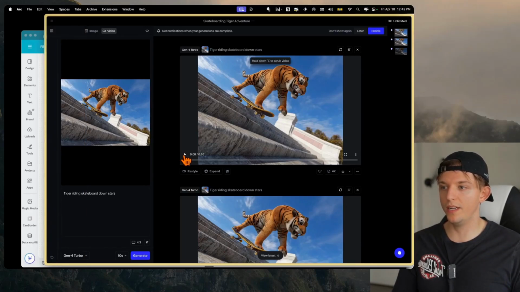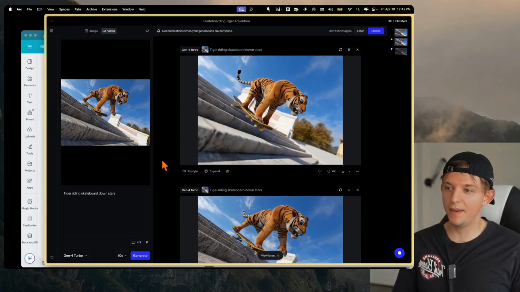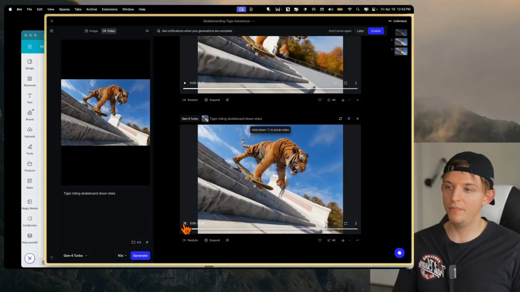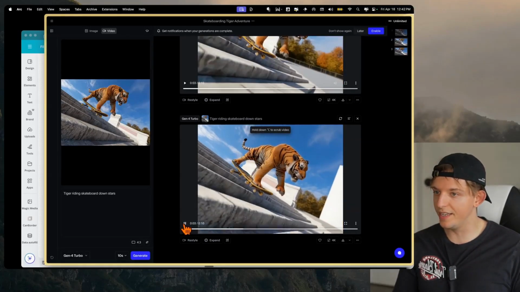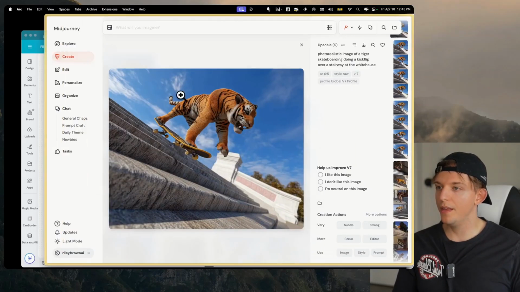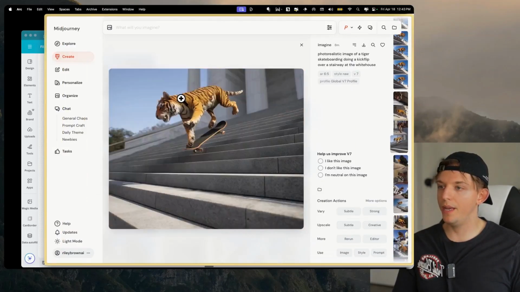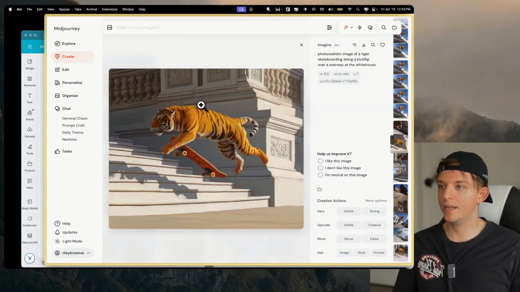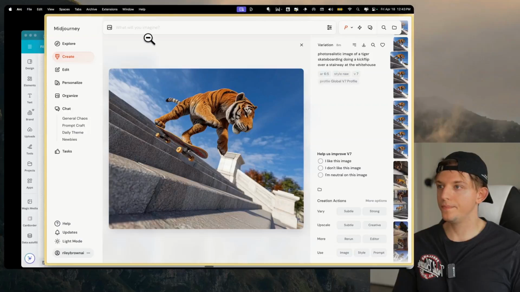So we're generating a video here. Okay, so it's still like pedaling down. Let's see. Okay, maybe we started off with a bad image. Maybe oh, here it's like flying down. Maybe what we should do, and we can always come back to Midjourney, right? Maybe we go to a different one, and maybe we do one where it's not over stairs.